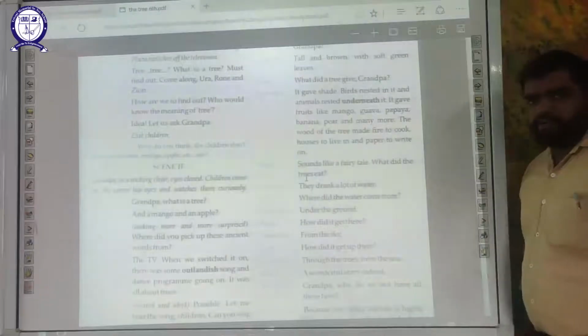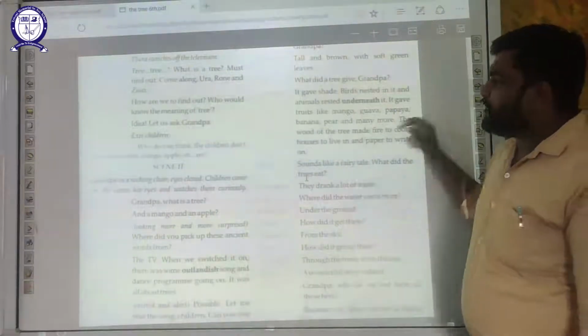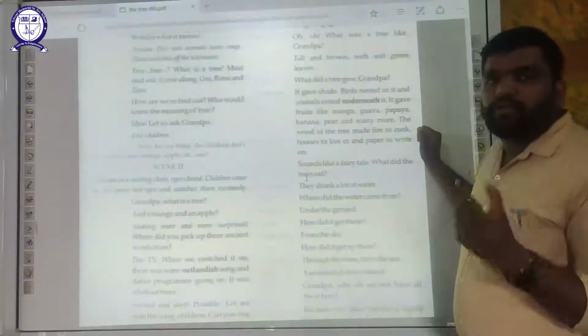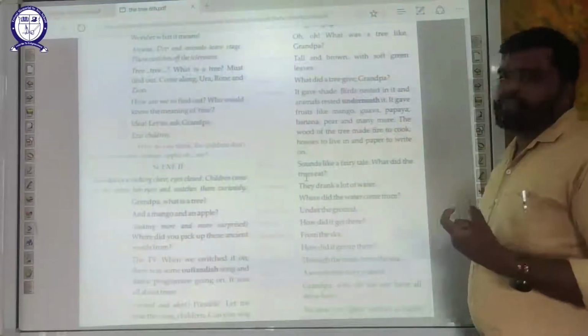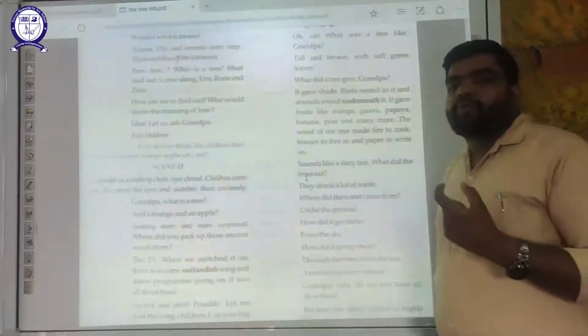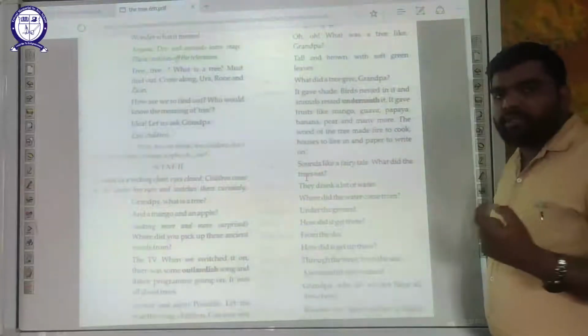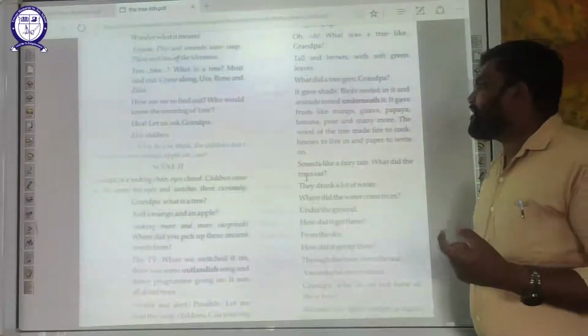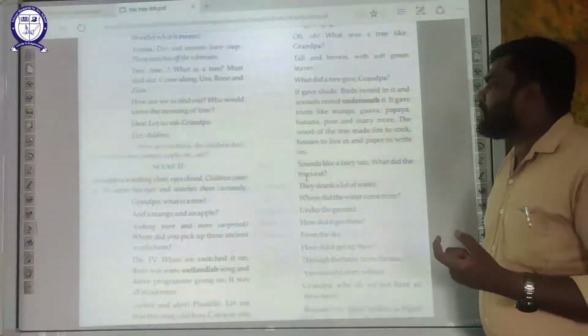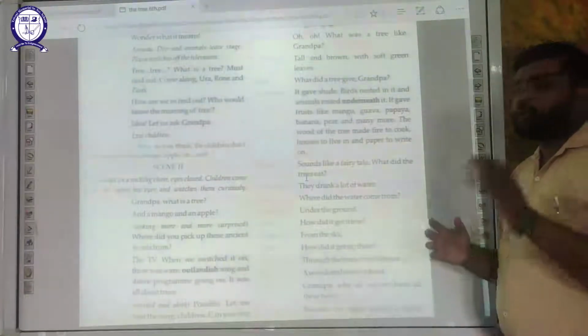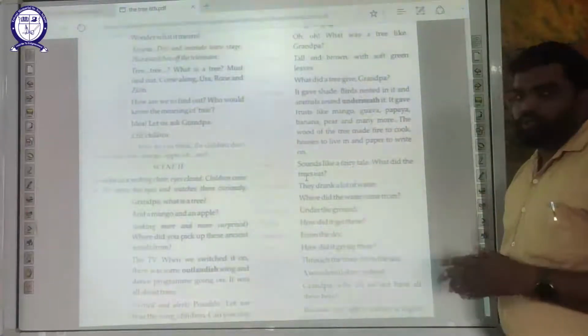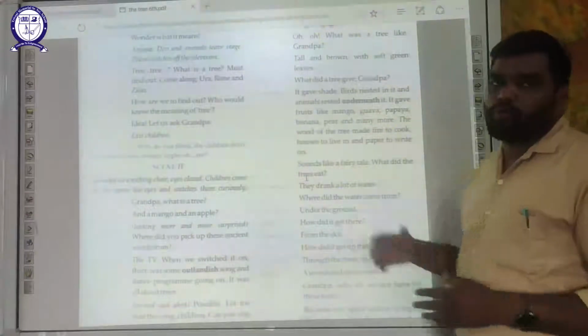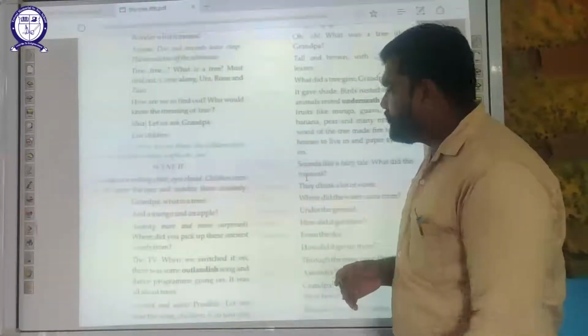Zai says, what did a tree give, Grandpa? Now Grandpa says, it gave shade. Shade, okay. Birds nested in it, animals rested underneath it, okay. It gave fruits like mango, guava, papaya, banana and pear. The wood of the tree made fire to cook, houses to live in and paper to write on. So Grandpa told him how tree was useful for them.